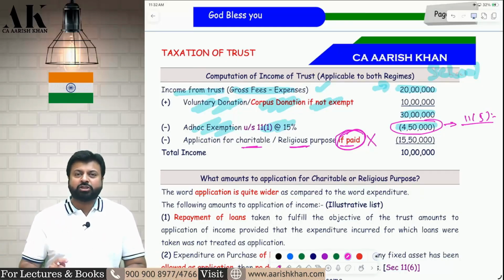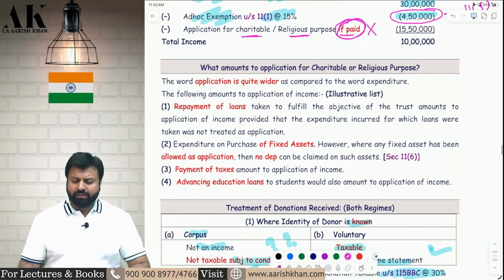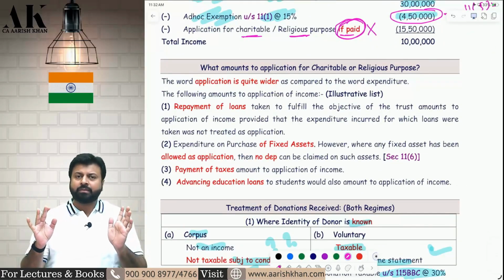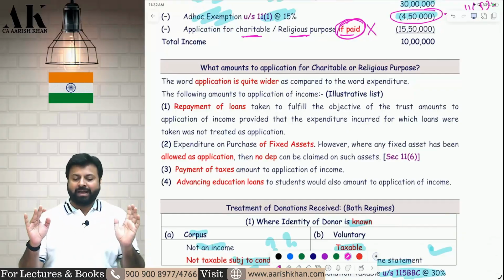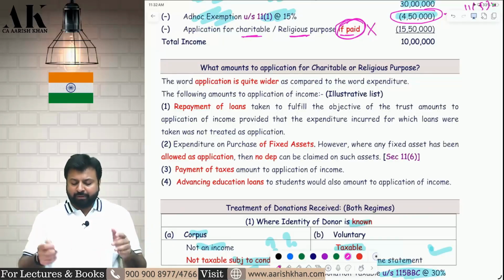Now, what do I mean by application for charitable and religious purpose? The word application is very wide as compared to the word expense. There are a lot of things which can come over here. There is no exhaustive list given by anybody. The income tax law does not define the word application for charitable and religious purpose. You need to understand based on practical scenarios. Like, I put some examples over here.